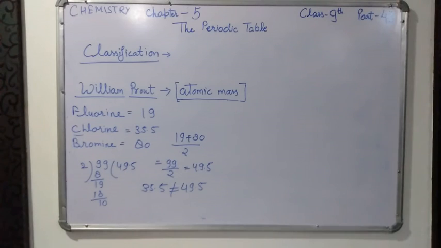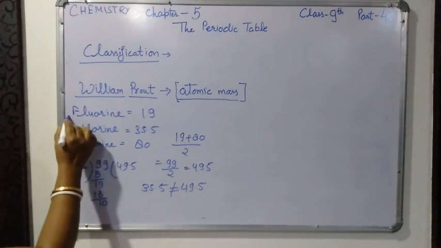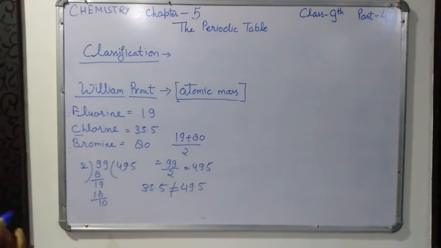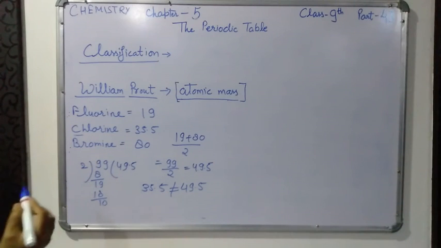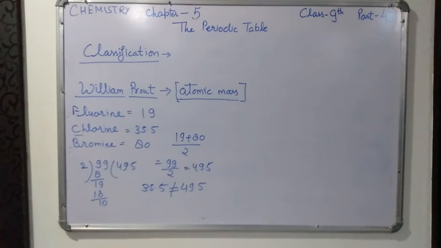So this was Dobereiner's triad law, and according to this law he suggested that the atomic mass of the middle element of a triad was approximately equal to the arithmetic mean, that is the average, of the atomic masses of the other two elements. For some elements it was successful, but for some it was not. That is why this law was not accepted by the scientists. I hope you understood. Thank you so much.